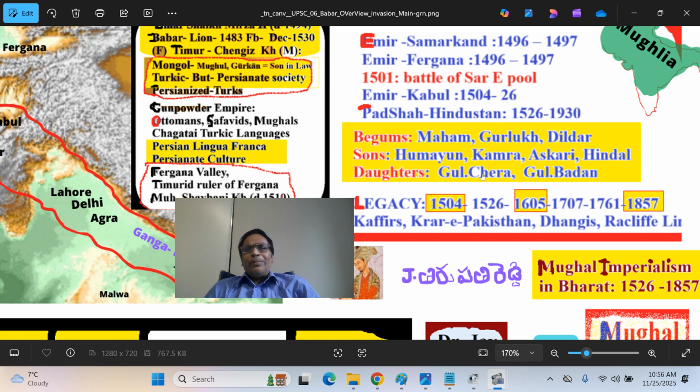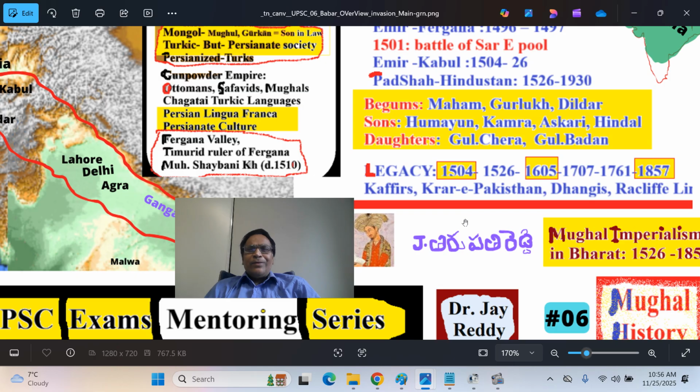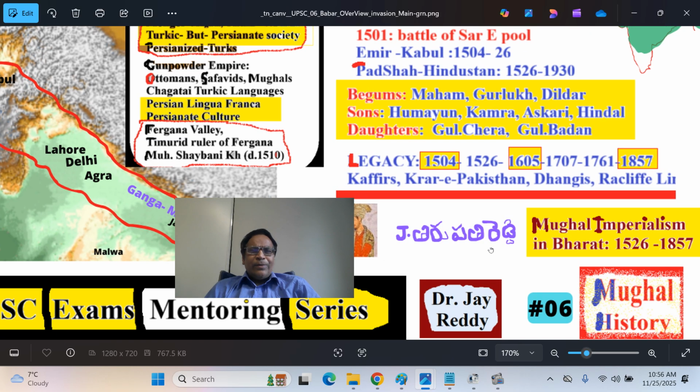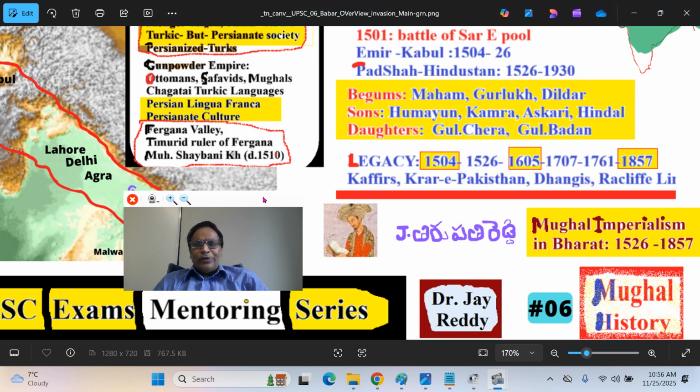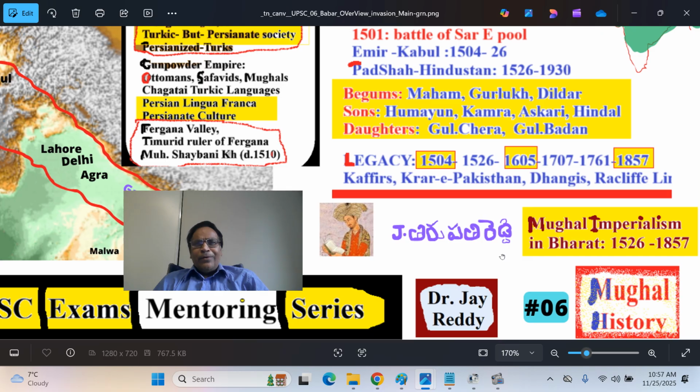He had many wives, the important ones being Maham Begum, Gulrukh Begum, and Dildar Begum. I will talk about them extensively later, just mentioning them now. The surviving sons were Humayun, Kamran, Askari, and Hindal. Among his many daughters are Gulrukh, Gulbadan, and I have mentioned Gulbadan here. She survived almost 80 years. She was around 6 or 7 when her father passed away. She passed away a few months before Akbar, the grandson of Babar, in 1605. Gulbadan also wrote the Humayun Nama, as I mentioned.